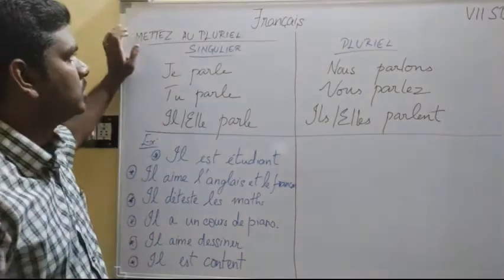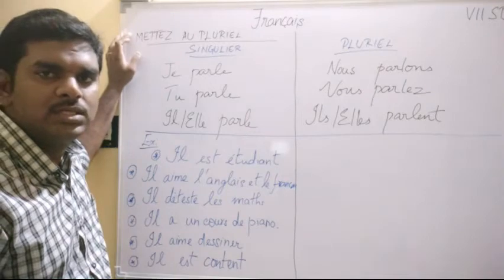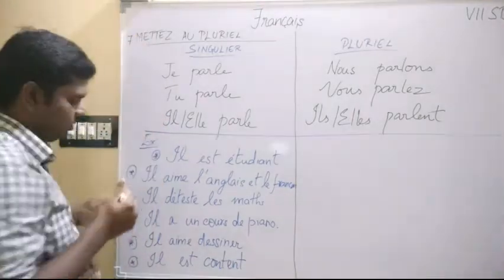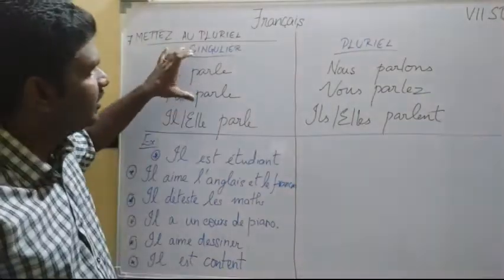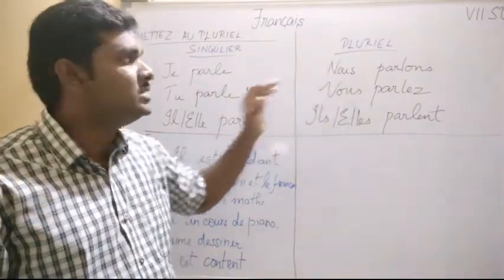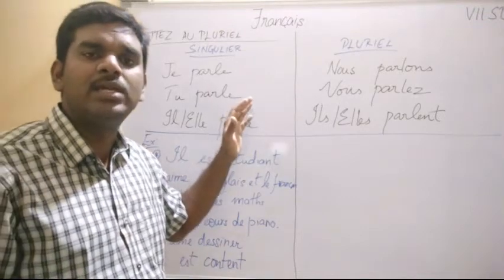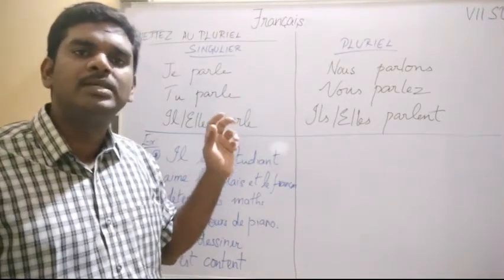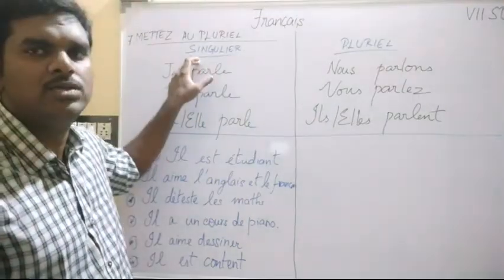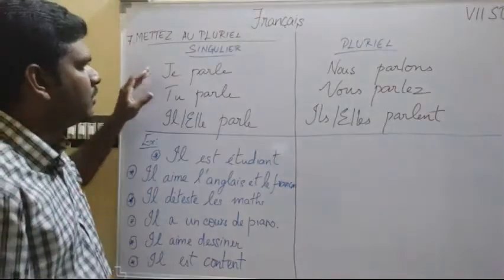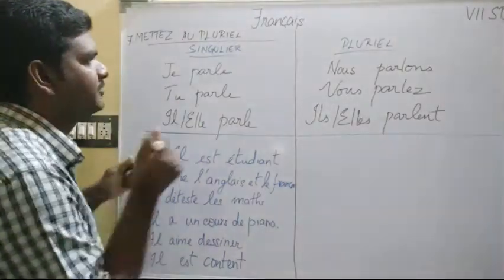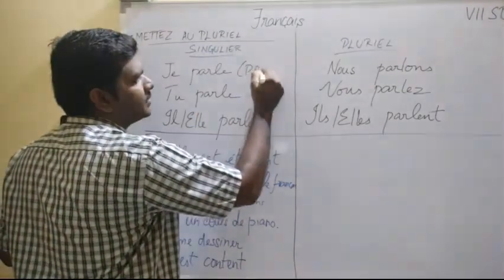The topic number of this exercise is 7, exercise number 7. What we are going to see today is, on the left hand side I have written the singular form and on the right hand side I have written the plural form. Singular in French is called singulier. Okay, singulier, pluriel. That's why I have written the French spelling, so don't confuse. Now, I have conjugated a verb just as an example. I have taken the verb parler. What verb is this? Parler.